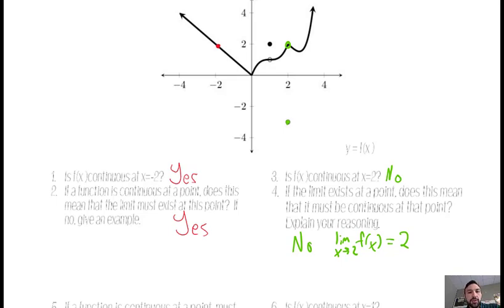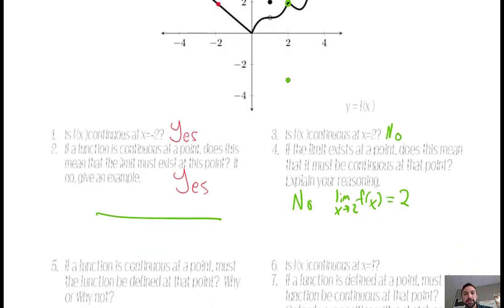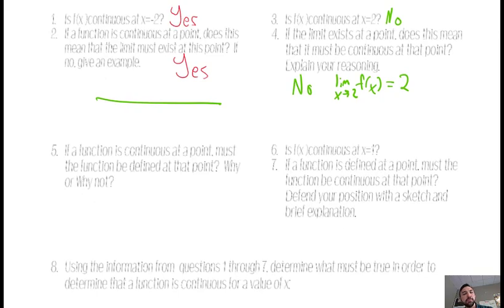So if it's continuous, the limit exists. If the limit exists, it doesn't necessarily mean that it's continuous. So the keywords in there are "must be." Could be continuous, but not necessarily must be.